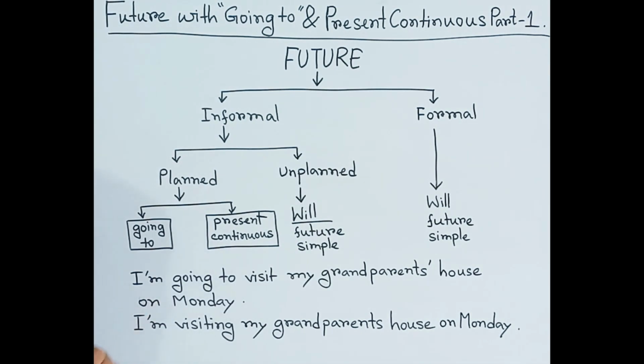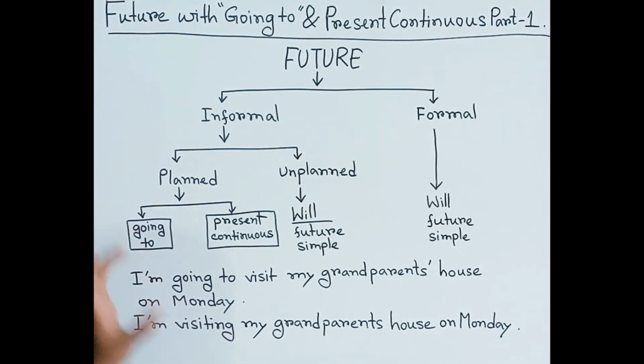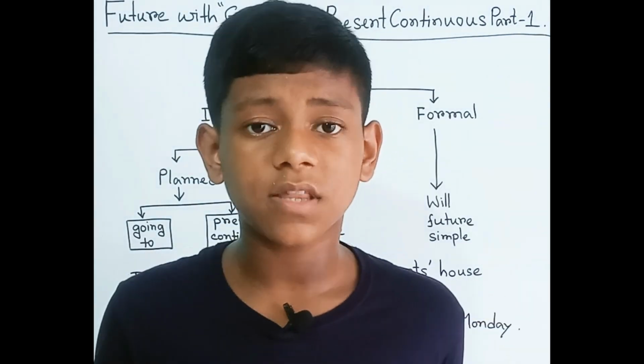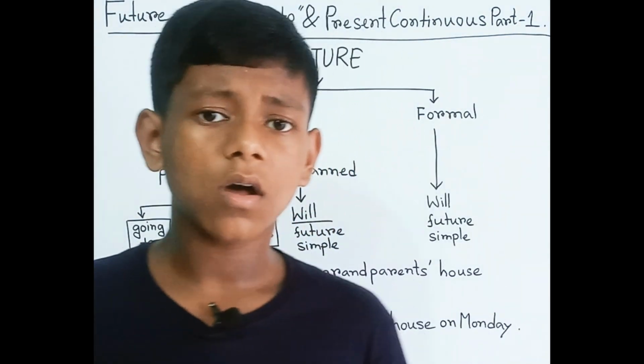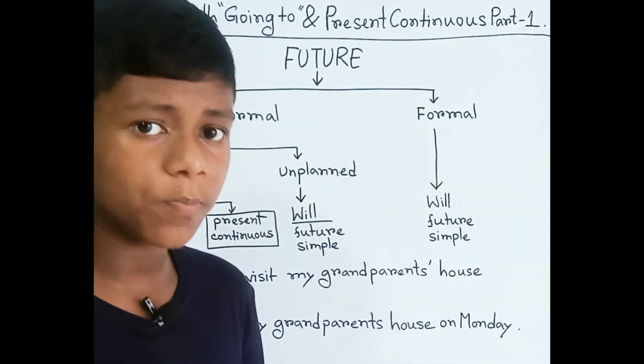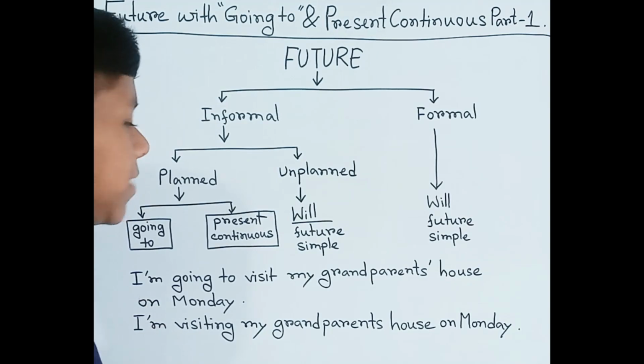Okay, for example, if we talk about this, then we can understand. So if we talk about this, that is going to. So where's the plan? Okay, so here we can start from where the phrase is going to. We have to understand what does it mean? What can we understand by this? Okay, because we don't know, so don't be worried, don't be panicked. You think something that is what the phrase going to means.